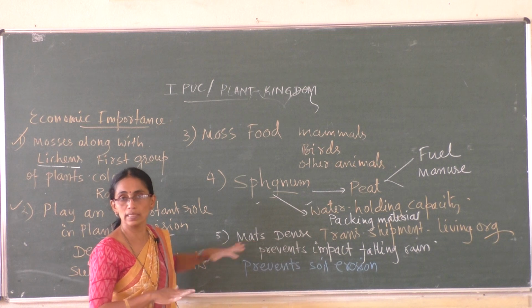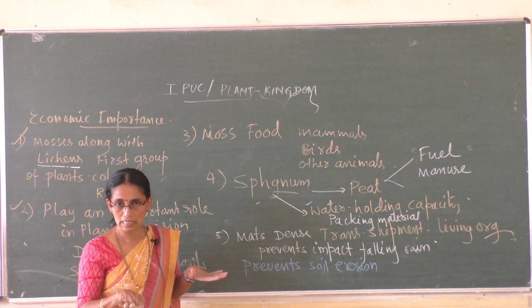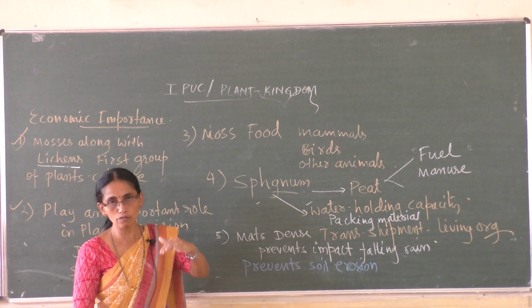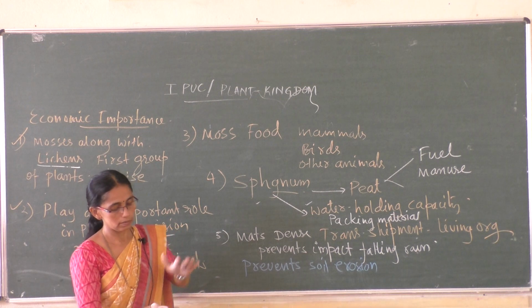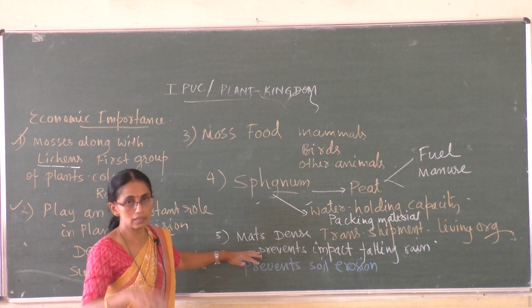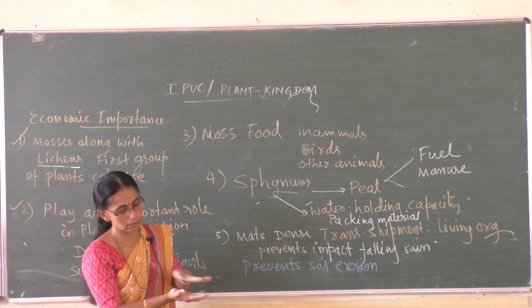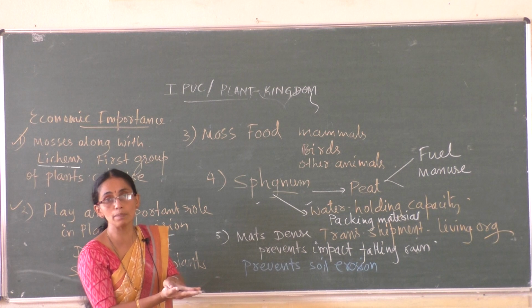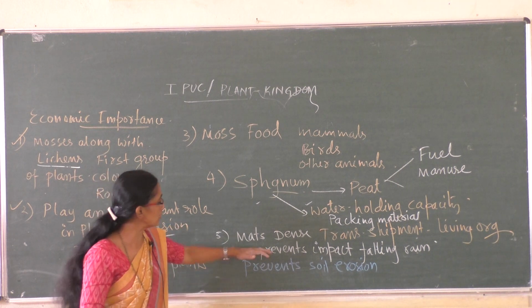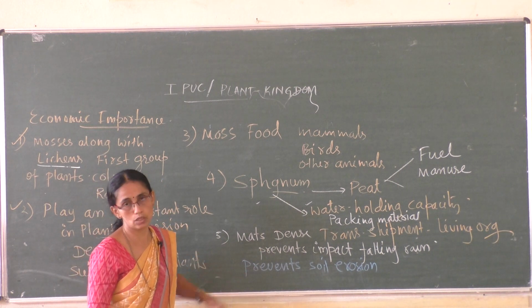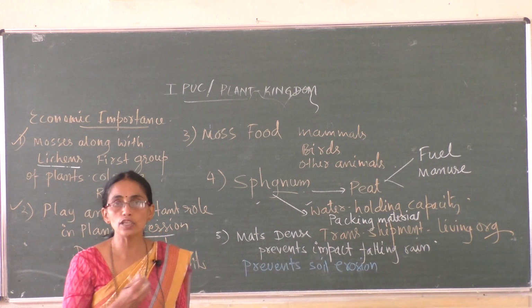When they grow on soil, they grow in the form of thick mats which prevent the direct impact of falling rain on the soil. Water falls on the mats on the surface of the soil, thus preventing soil erosion. So that is the end of bryophytes.